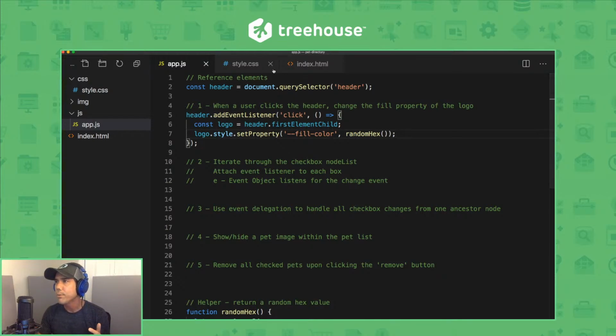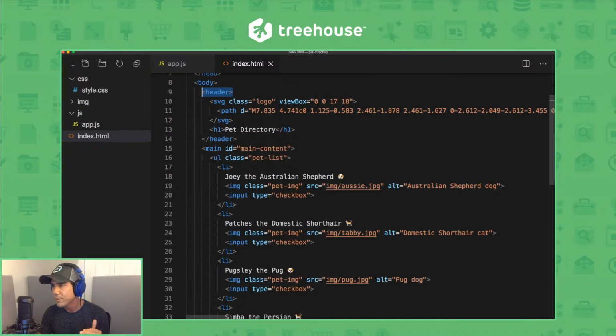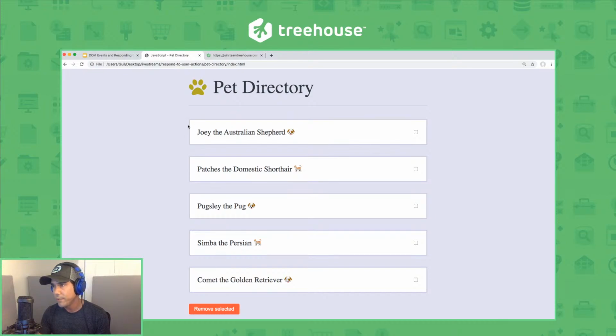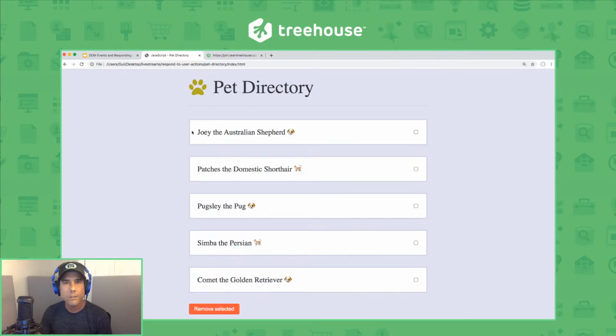For example, in the HTML file, this is an unordered list with a class pet-list and a bunch of list items, which displays these boxes here. Notice how each of these list items contains a checkbox. Now, we could attach an event listener to each of these checkboxes to make something happen upon checking the box. For example, let's change the border color of a pet item when a checkbox gets checked.